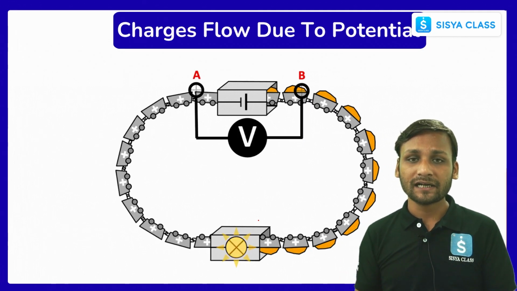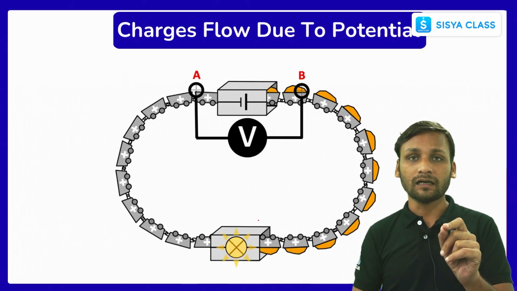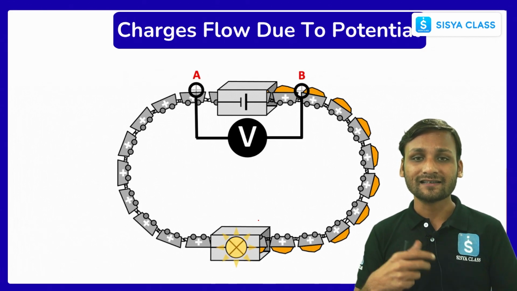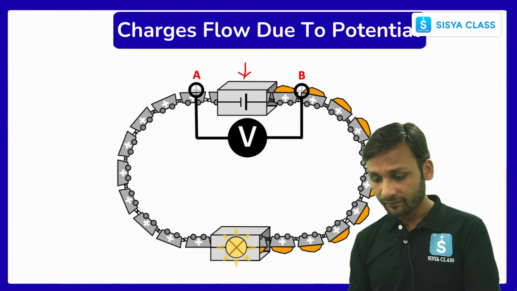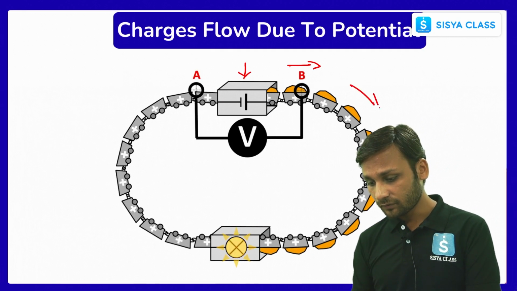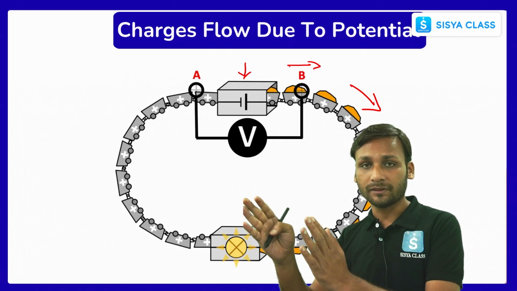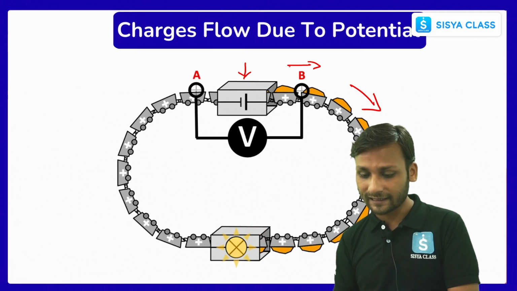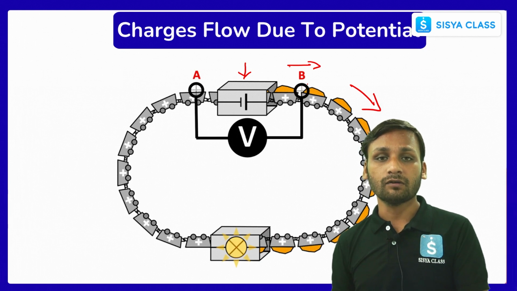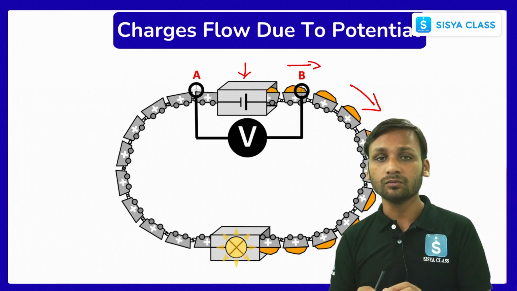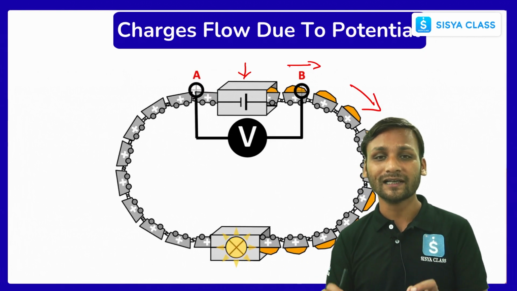Potential is a kind of pressure that pushes the electrical charges to move from higher potential to lower potential. That's how the electricity gets conducted. For example, here it is a battery, and the electrical charges are moving like this. So electrical charges move from higher potential, meaning the positive terminal of the battery, to the negative terminal of the battery, right? Why? Because of the potential of a battery. So potential acts as a pressure to move the electrical charges from one terminal to another terminal. That's how electricity gets conducted.